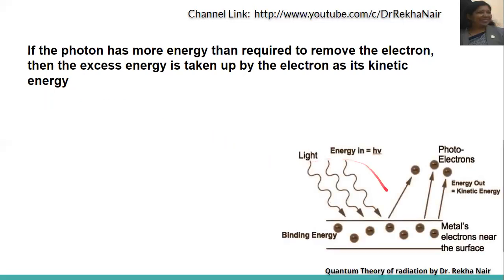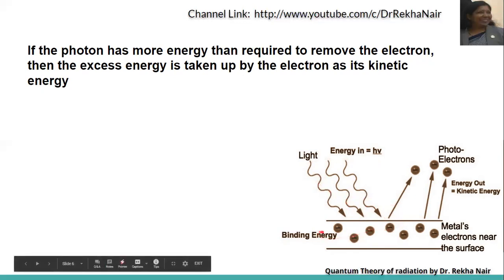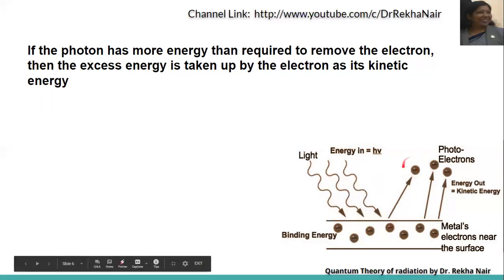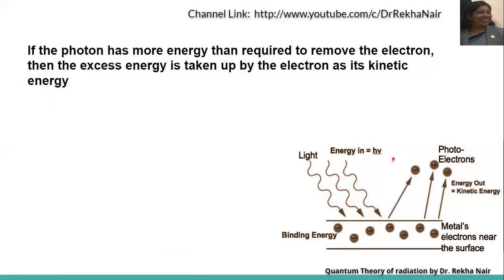You can see here, light is falling on the metal. We know that electrons have some binding energy within them. So these are the electrons on the metal surface. Light of energy h nu or more is falling on the metal. Depending upon the characteristics of the metal, this electron will be ejected. If this nu is greater than or equal to nu 0, then only this electron can be emitted. And if the photon has more energy than h nu 0, then the excess energy will be given out in the form of kinetic energy.